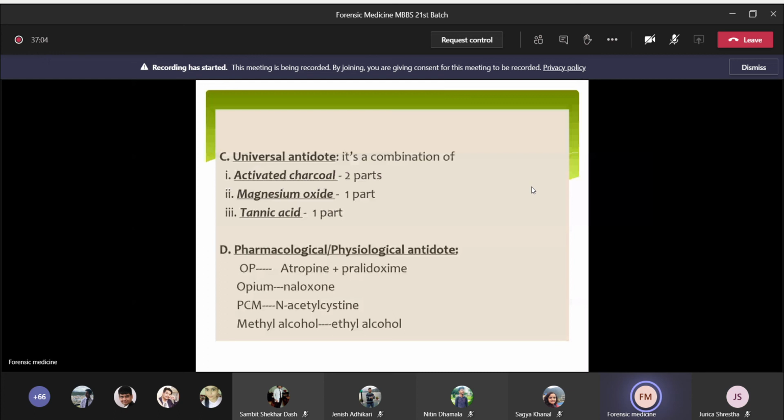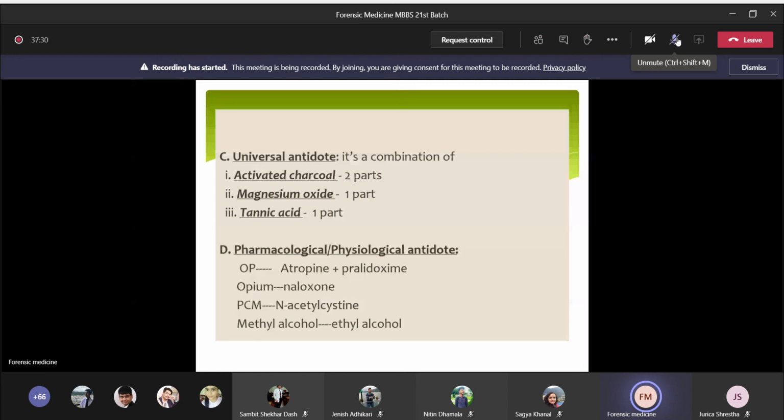And this pharmacological or physiological antidote will counteract the action of poison. Okay, that is the definition of pharmacological antidote. Counteract the action of poison. And it should be only given when the diagnosis of poisoning is confirmed. Okay, if you are sure about the poison, then you can give physiological antidote.